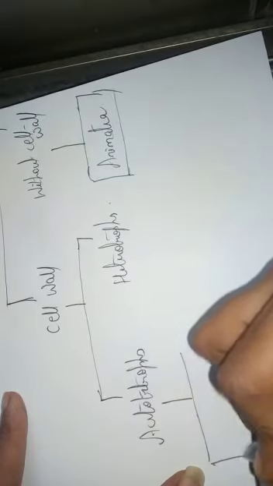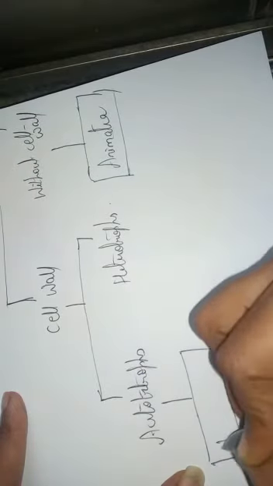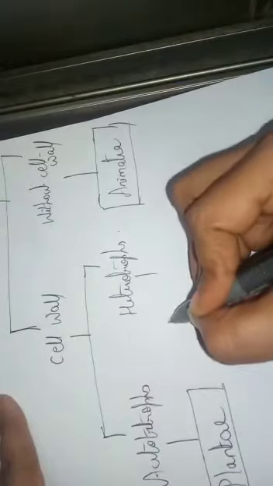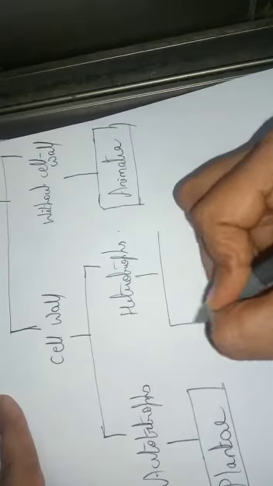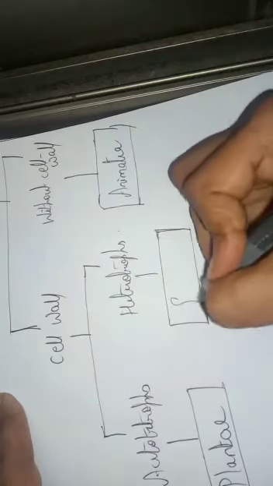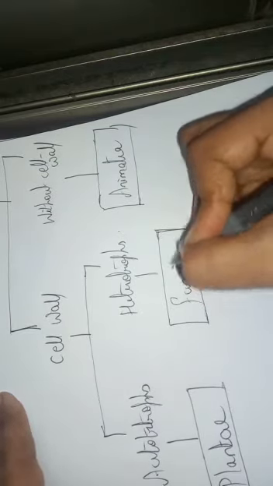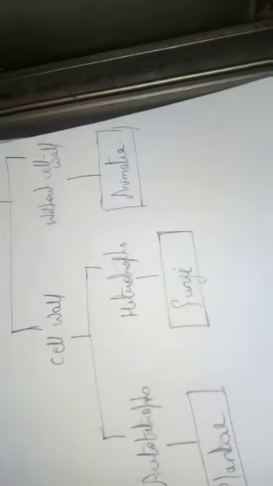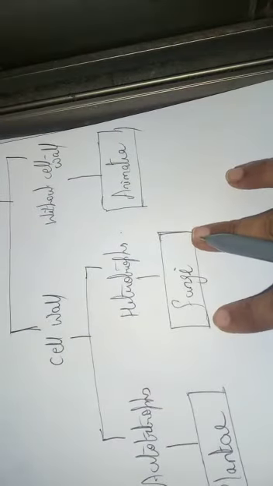So the organisms which come under autotrophs come under a kingdom called kingdom Plantae. And the organisms which cannot prepare their own food, or non-green plants, we can say, that is fungi, they come under heterotrophs. So that is the 5th kingdom.